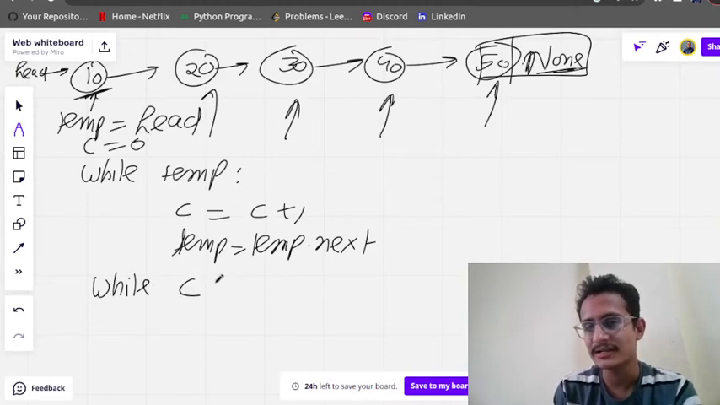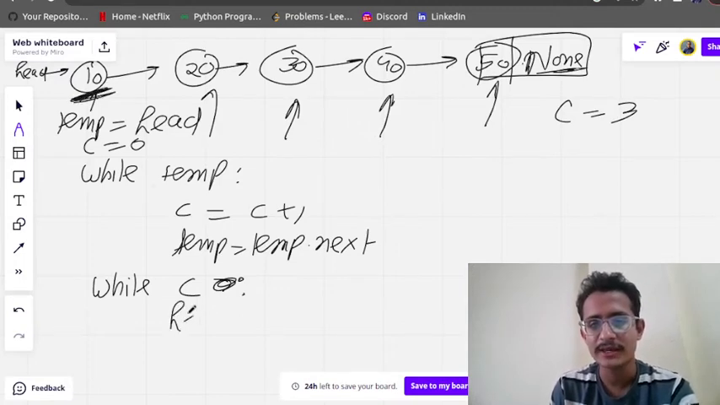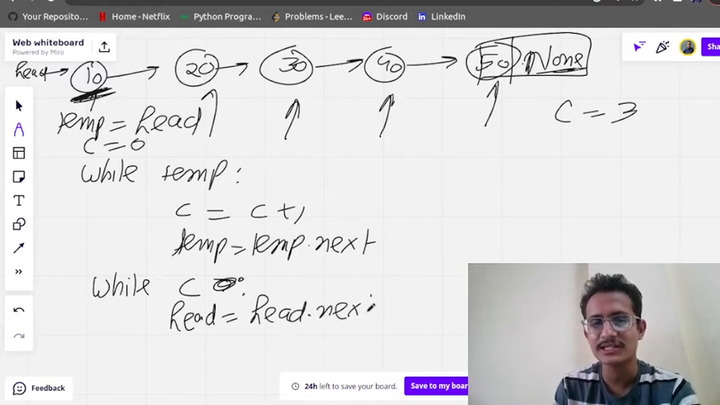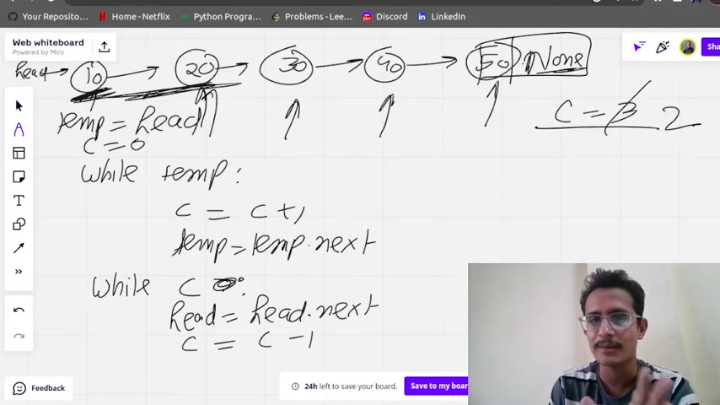Then we can move while C. We will move 3 times, so first of all C value is 3. Once we traverse the first element, head will be equal to head dot next, so we come to the first element. C will be reduced by 1, C is equal to C minus 1. Now C value will be 2. We have come 2 times.